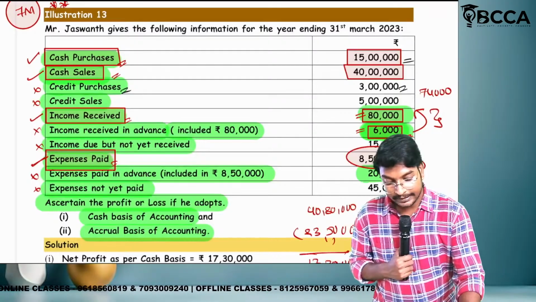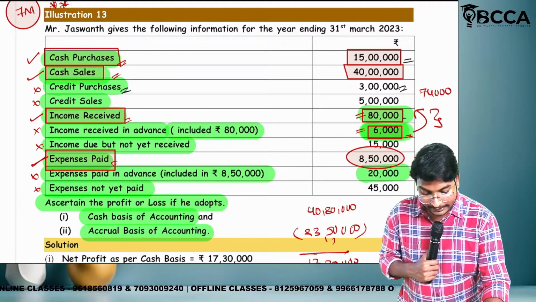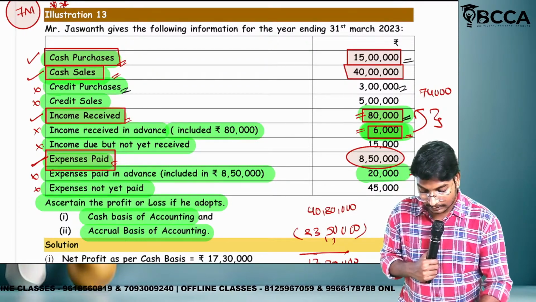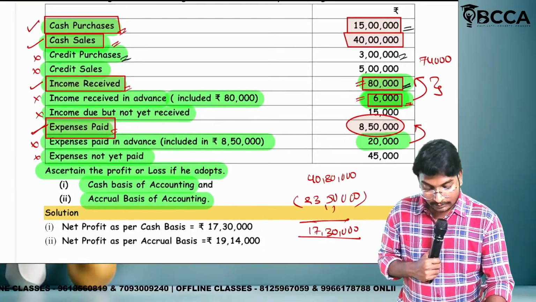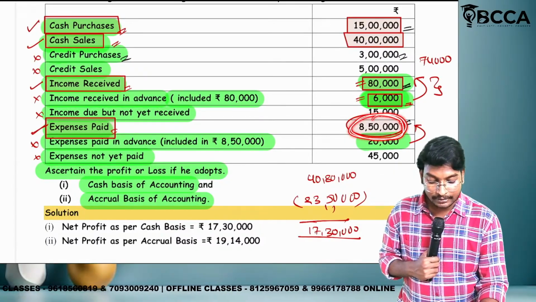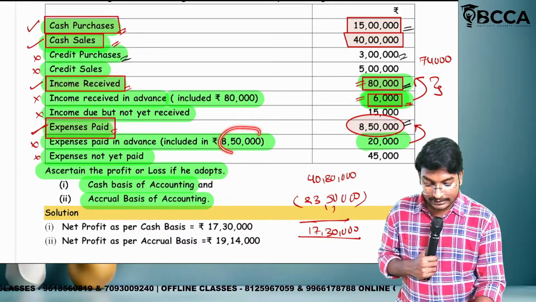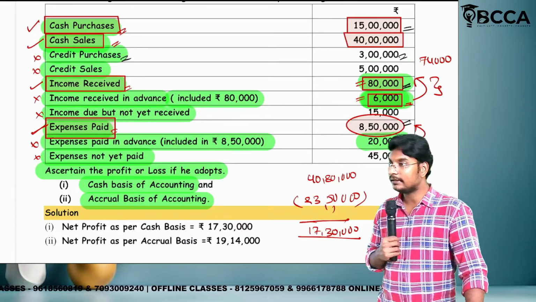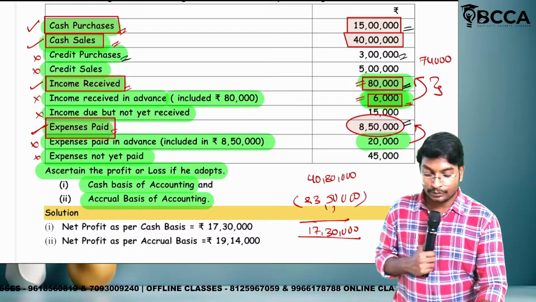Totally we have paid 8,50,000. Totally how much expenditure we have made, ma? 8,50,000. But in this 8,50,000, 20,000 is called as what, ma? Expenditure paid in advance, so that we are going to deduct it.